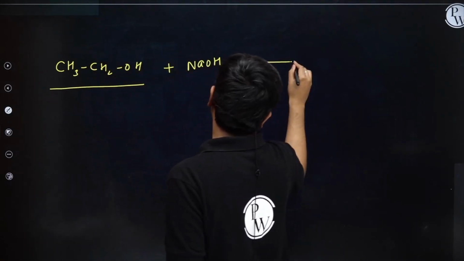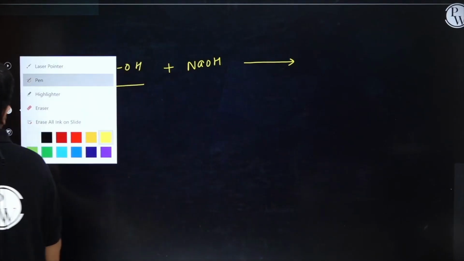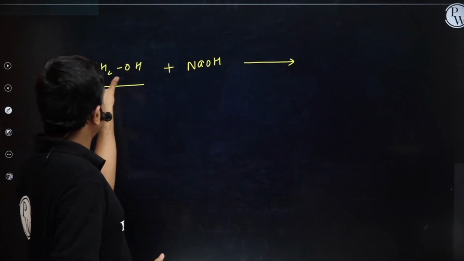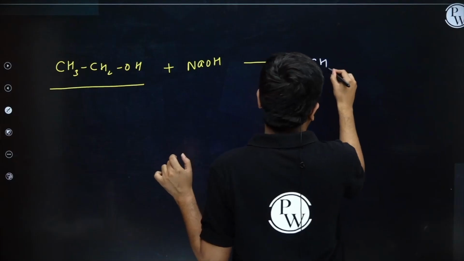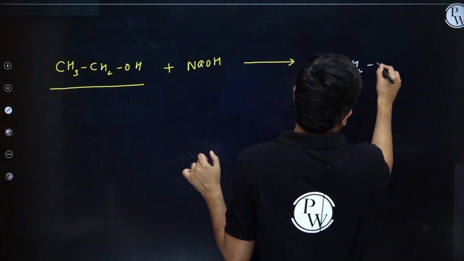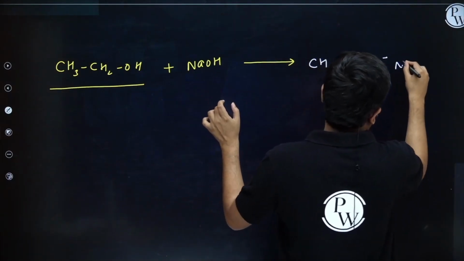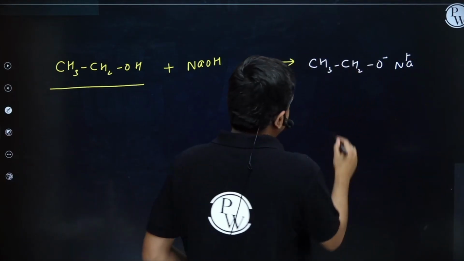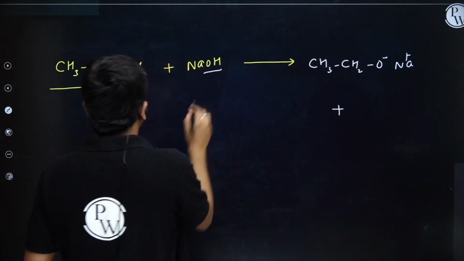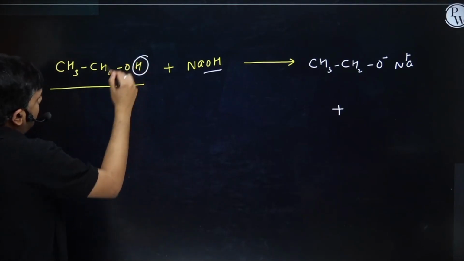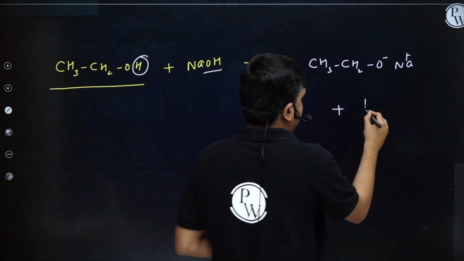Can you tell me the product? The product which you will tell is CH3CH2O negative, Na positive, that is alkoxide ion, along with OH minus, snatching H plus from alcohol, forming water.